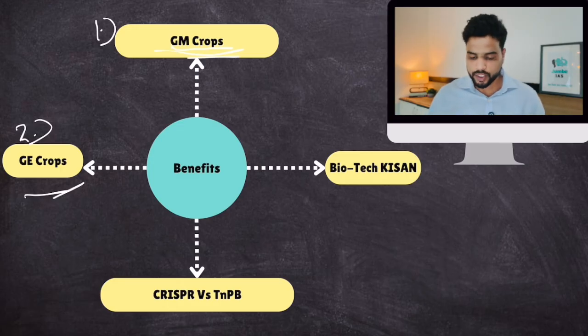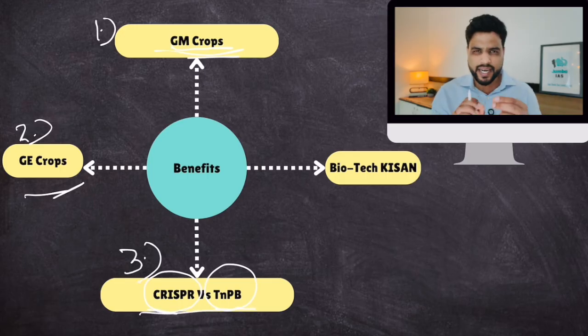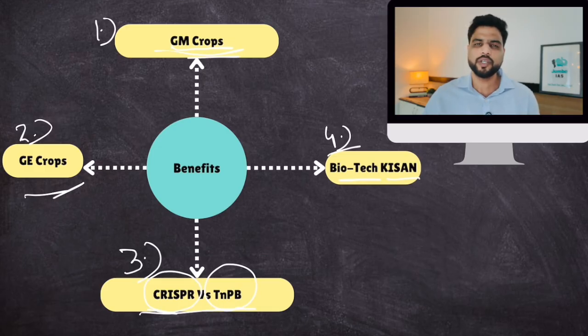Then we'll talk about CRISPR gene editing technology and India's very own TNPB gene editing technology, which was recently released by India in November. So we'll talk about these two gene editing techniques for crops. And in the end, we'll talk about an initiative of the government called Biotech KISAN. We'll not talk much about it. Just some important information with respect to this would be discussed in the lecture. But most of the talking points, most of the remembering points would be given in your notes. So do memorize your notes.